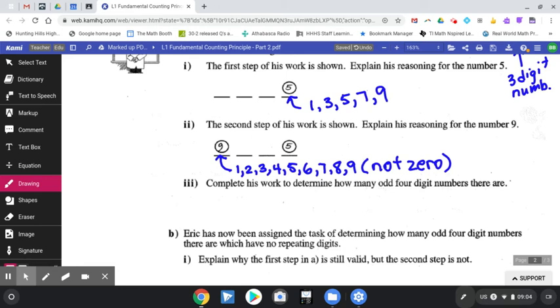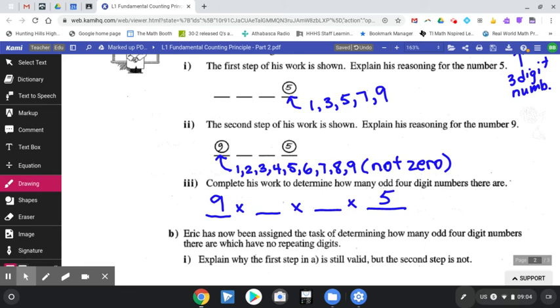It says complete his work to determine how many odd 4-digit numbers there are. So the reason I say that they've done the hard part for us is that they have done the part with the restrictions. So there are 5 digits that could go last. There are 9 digits that could go first. And it doesn't matter what digits go second and third.